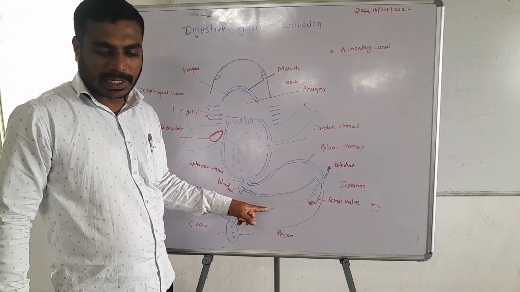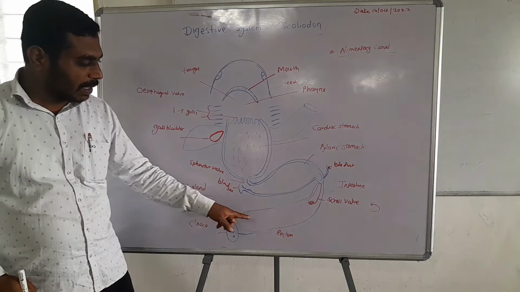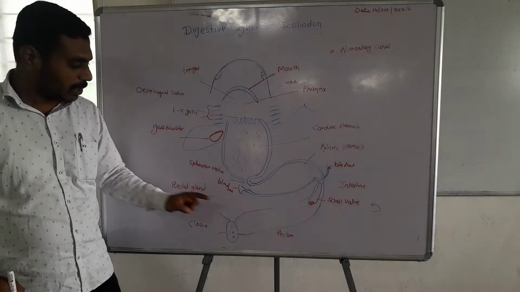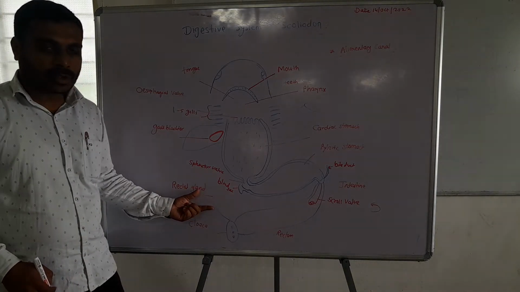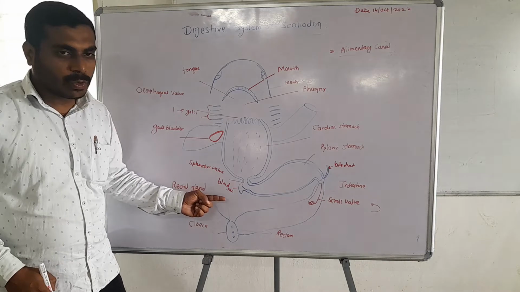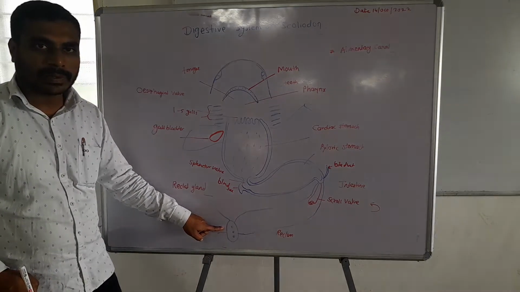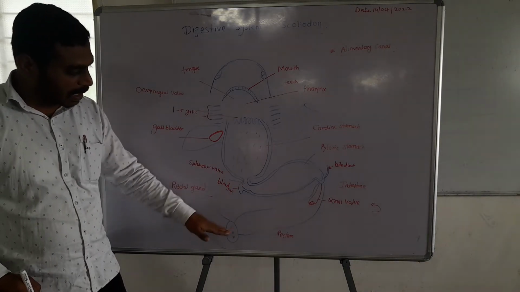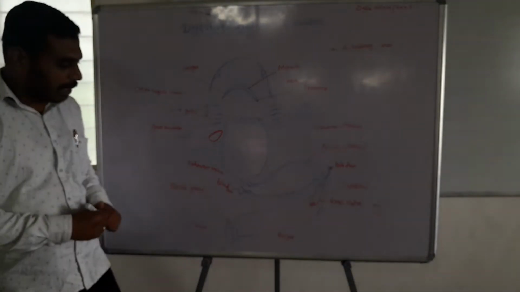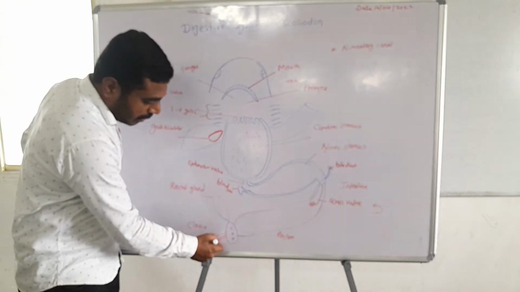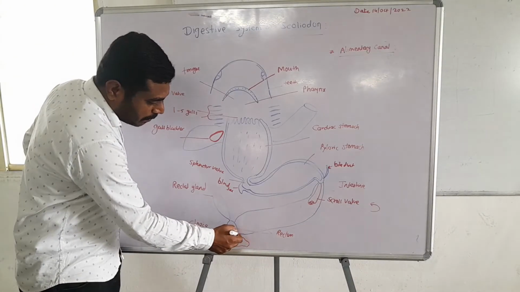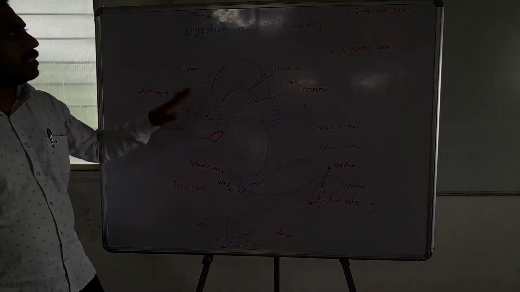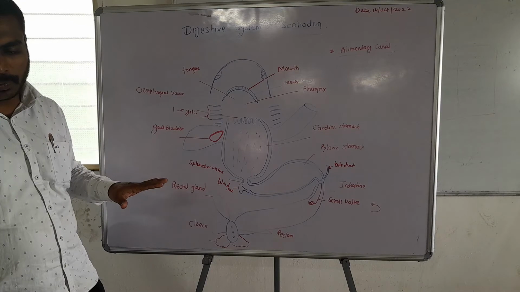After the intestine, the rectum is present. Then the rectum opens into a cloaca through an aperture. Then rectal glands are also present. These rectal glands open into the cloaca. All the openings are present in the cloaca, and surrounding the cloaca there are clasper-like structures present, and this is the digestive system of Scoliodon.